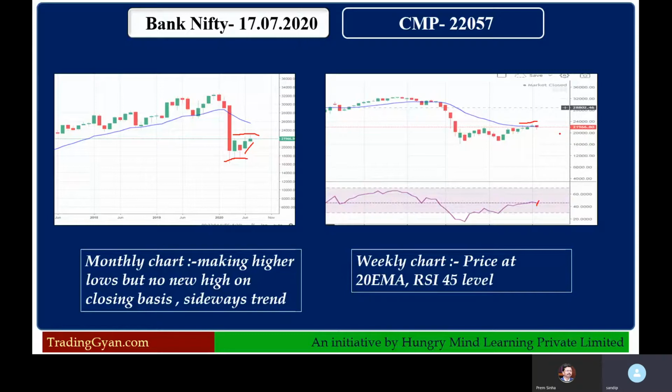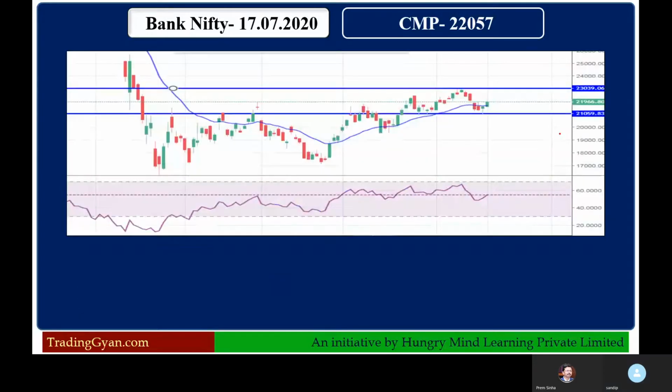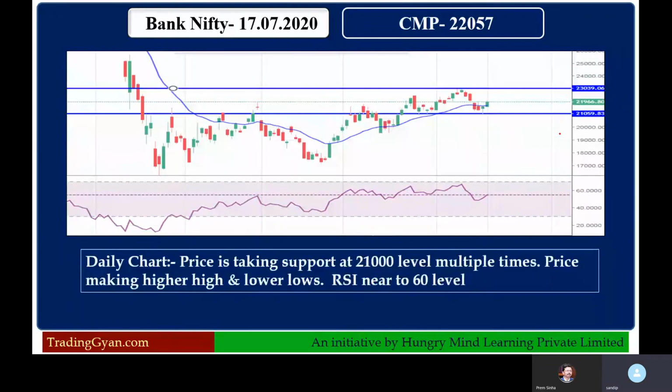Now we'll go through the lower time frames, the daily and hourly charts, for next week. On the daily chart, I have drawn two levels. This is the current swing high of last week, the 23,000 level, which Nifty touched for the first time after the post-COVID fall.